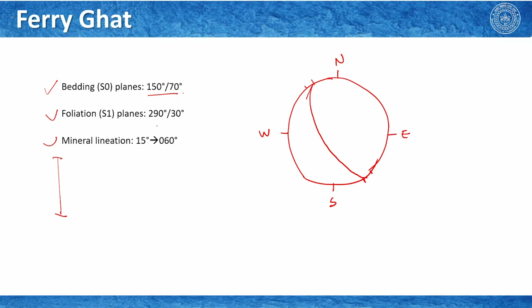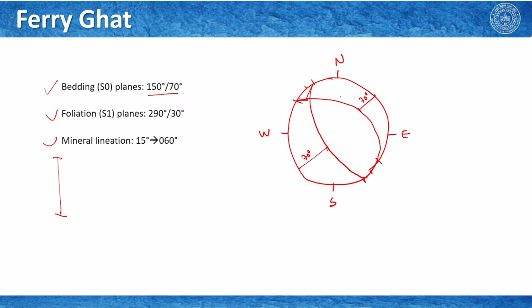The foliation plane 290 degrees, 30 degrees. So, gently dipping foliation plane. So, I can consider it something like that. I am doing it very approximately. So, this is 70 degrees, and let us consider this is 30 degrees. Okay.